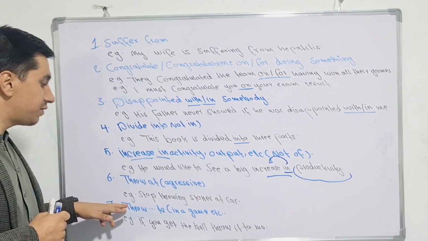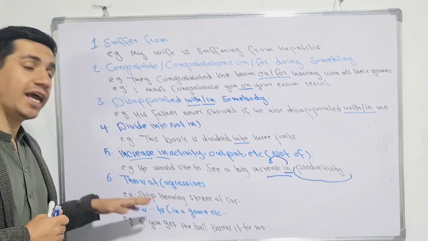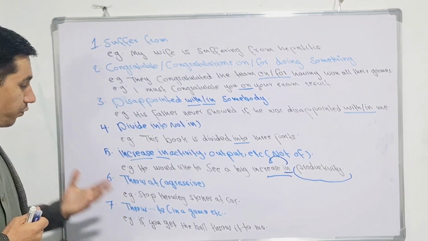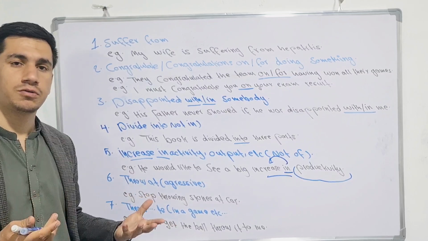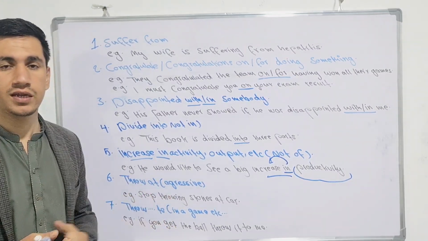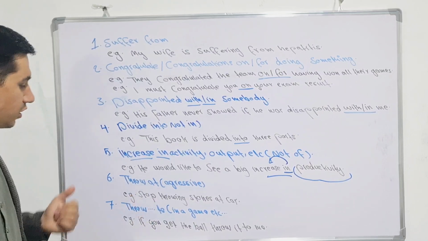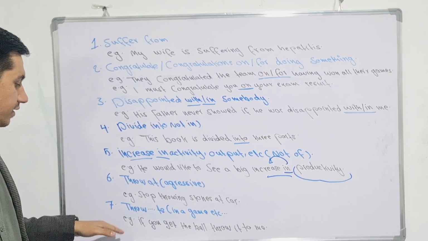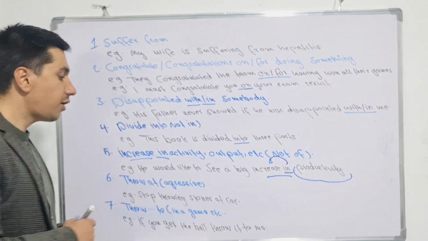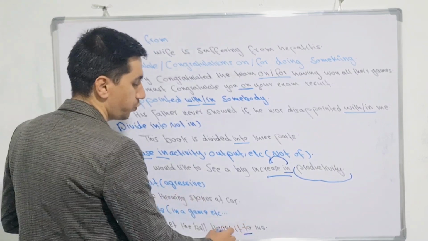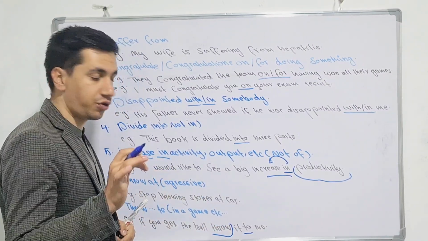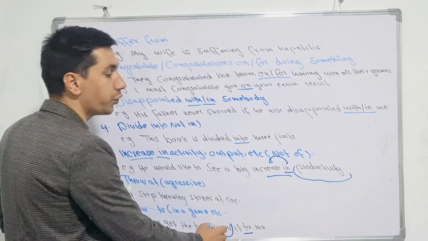Okay, the next we have is throw to. It's not aggressive. Where do we use throw to generally? In a game or etc. There are many usages, and except aggression, we can use it in any other way. It's not very difficult, honestly. Keep watching the example: if you get the ball, throw it to me. You see here, we have the preposition to, which is acceptable and considered correct to use with the verb throw.